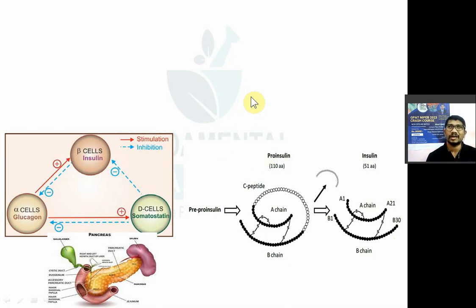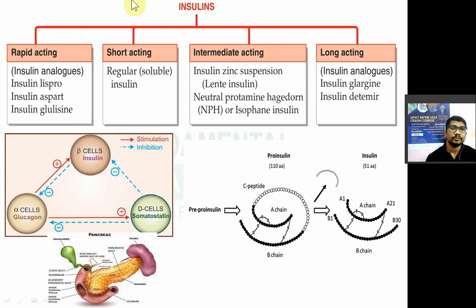Now, insulin dependent diabetes mellitus needs insulin treatment, right? Now, that's why insulin is given in the IDDM. What are the different types of insulin? We'll see it. Now, insulins are divided into four classes depending on their duration of action. Whatever insulin you are getting for diabetes treatment, it is either of microbial origin or it is being made by recombinant DNA technology. पहले ज़माने में pork insulin था, beef insulin था. So pork insulin differs from human insulin by one amino acid and beef insulin differs from human insulin by three amino acids. So you have to remember this.